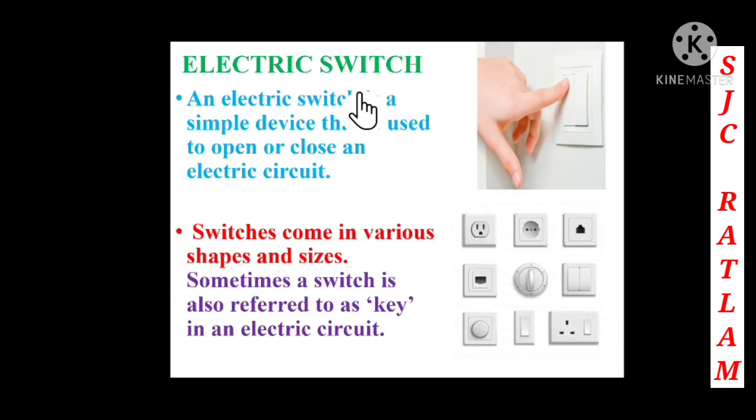An electric switch is a simple device that is used to open or close an electric circuit. In this picture you can see this electric switch, a simple device used to open or close the electric circuit. When we put the switch off, the circuit gets open, so the bulb is not glowing. But when we put the switch on, the circuit gets closed, so we can see the bulb will glow.